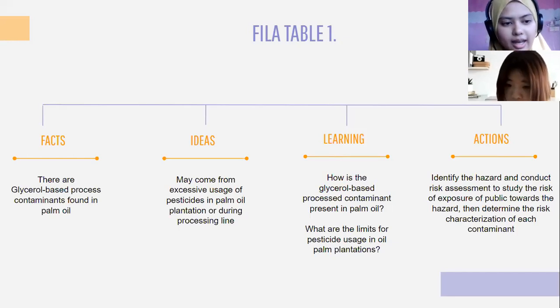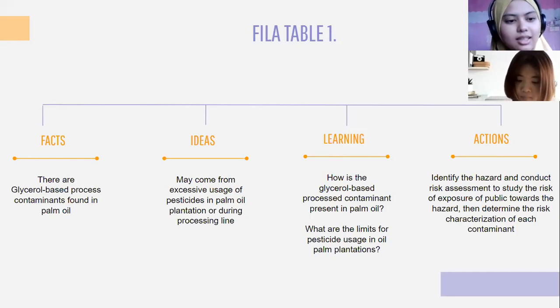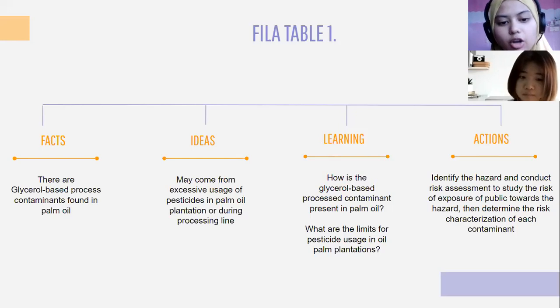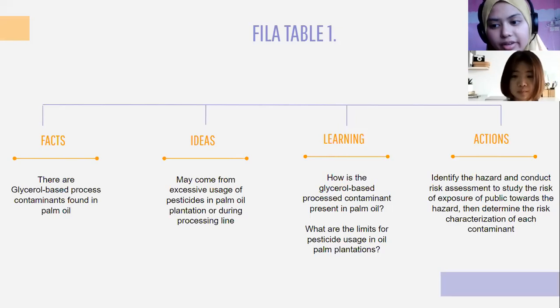So the first fact that we get from this article is there are glycerol-based processed contaminants found in palm oil, and the idea that we get is it may come from excessive usage of pesticide in palm oil plantation or during the processing line. So we want to know how the glycerol-based processed contaminant is present in palm oil, and what the limits for pesticide usage in oil palm plantations are. The actions that we will take are to identify the hazard and conduct risk assessment to study the risk of exposure of the public towards the hazard, then determine the risk characterization of each contaminant.